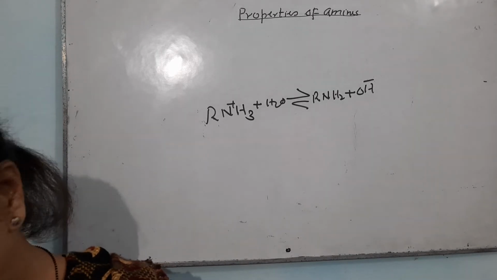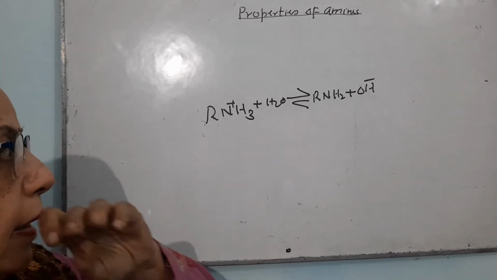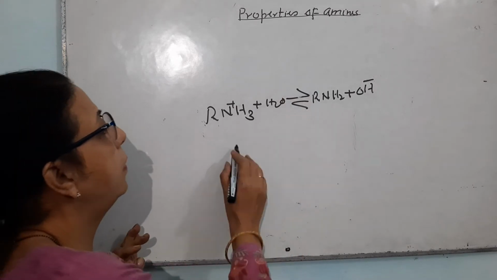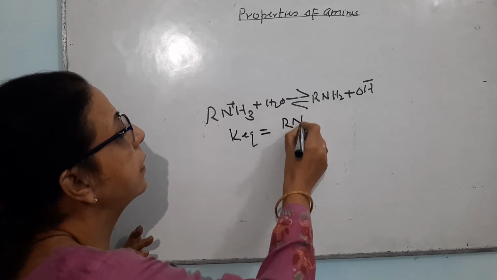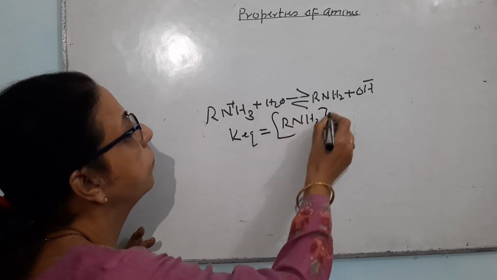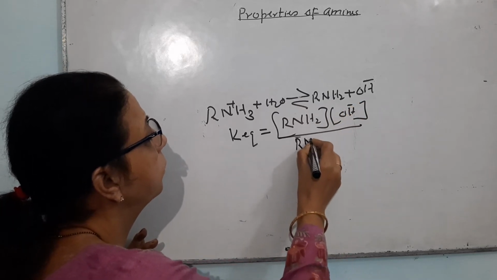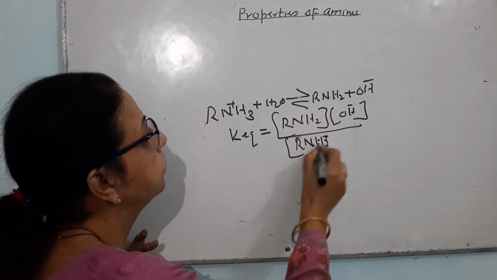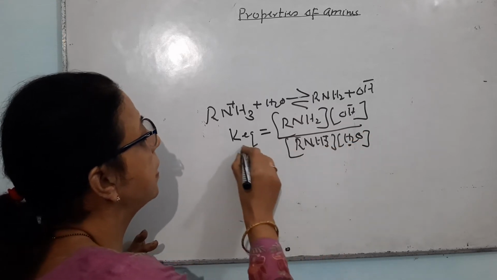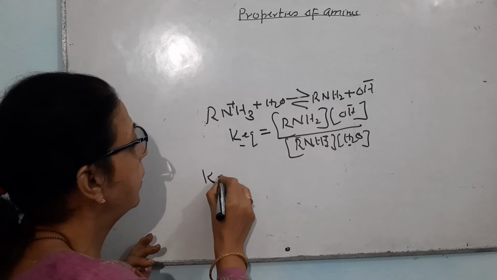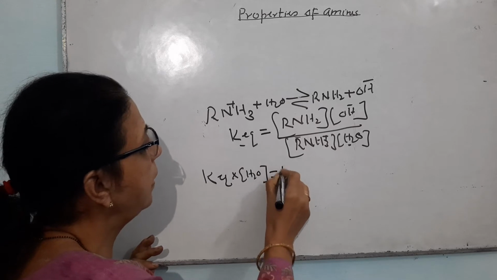Due to the presence of hydroxyl ion, we can very easily say that amines are basic in nature. Because there is a sign of equilibrium, K equilibrium will be equal to the concentration of R NH3 positive and OH negative divided by R NH2 and the concentration of water. If I multiply the concentration of water with K equilibrium, it will be equal to Kb.